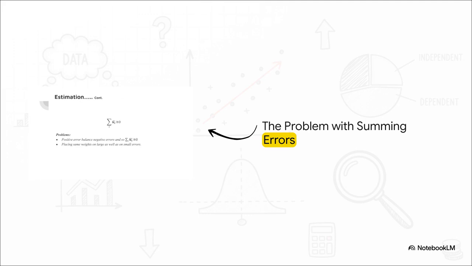Since our goal is to draw the most accurate line possible, we obviously want to minimize those errors. We want to make them as small as possible. But we run into a critical math trap here. If we just add up all our errors, the sum of u hat, we run into a huge problem. Because some data points are above our line, giving us positive errors, and some are below our line, giving us negative errors, if we just add them up, they simply balance each other out to zero. A completely terrible model could look perfect just because the positive and negative mistakes canceled each other out. No way we can rely on that.